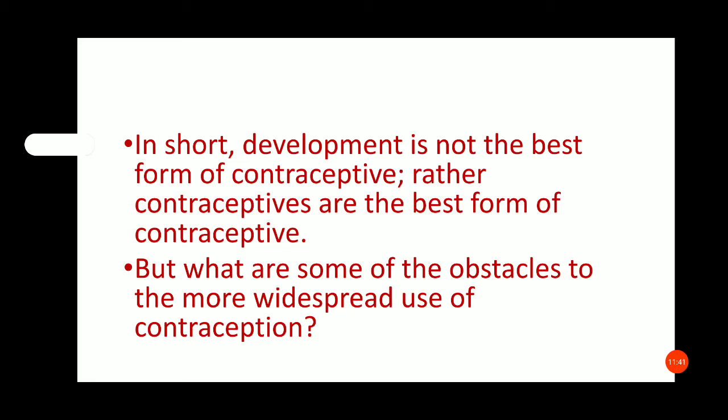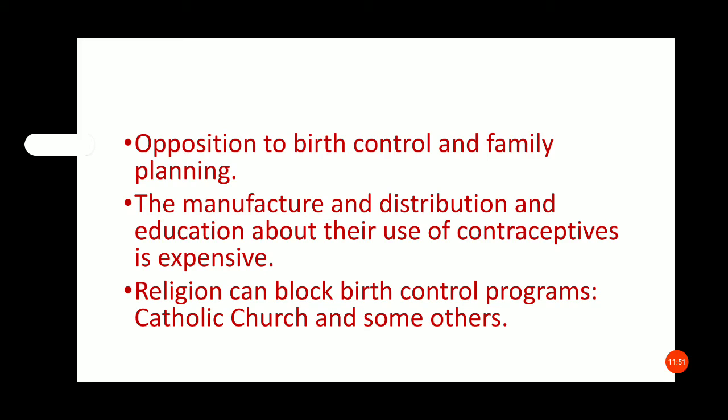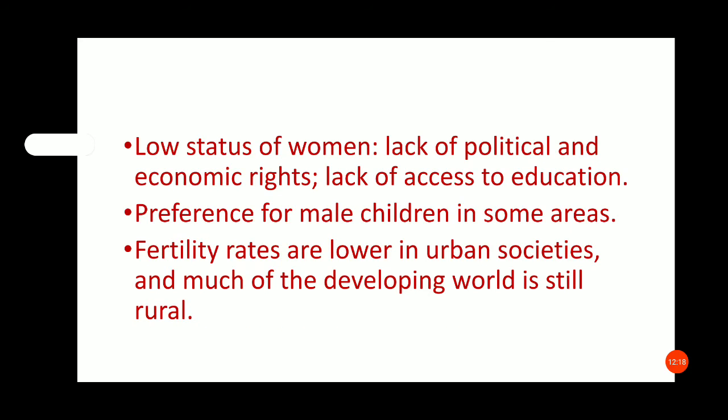But what are some of the obstacles to the modern widespread use of contraception? Opposition to birth control and family planning. The manufacture and distribution of education about the use of contraceptives is expensive. Religion can block birth control programs, the Catholic Church and some others.